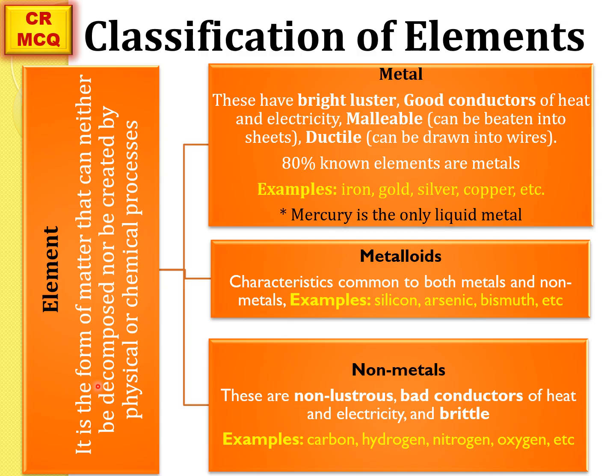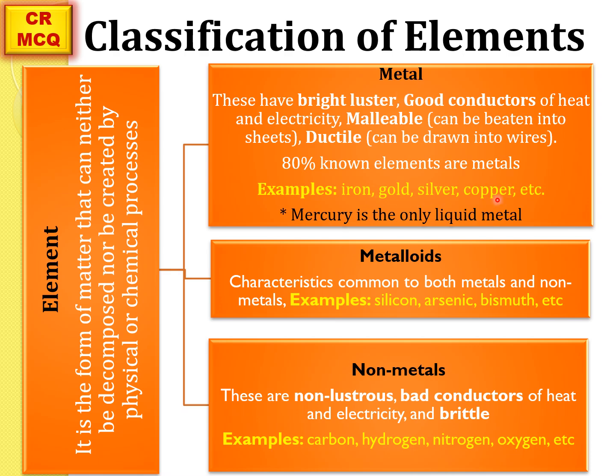So element is the form of matter that can neither be decomposed nor be created by any physical or chemical process. It exists in nature. Elements are further divided into three categories: metals, metalloids, and non-metals. Metals, everyone knows about the metals, for example, iron, gold, silver, copper.